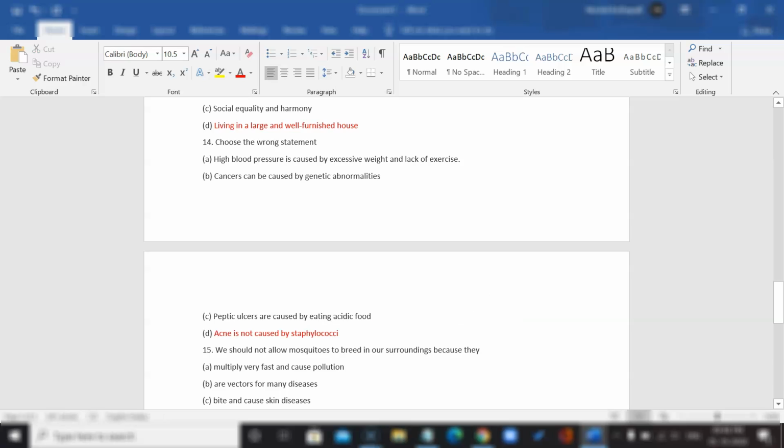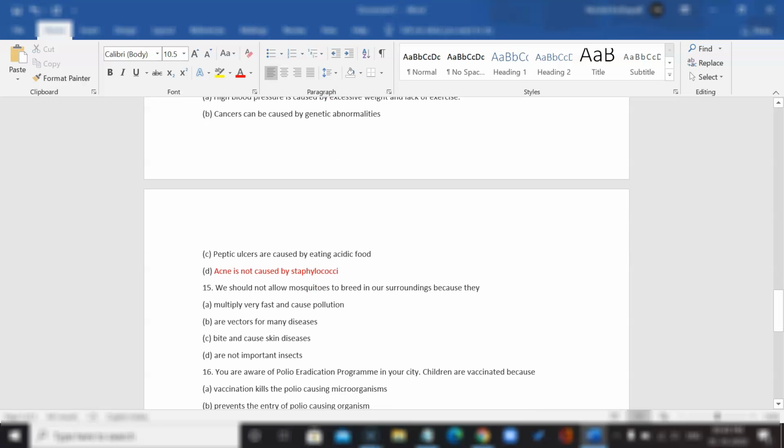There's actually two types of acne. There's bacterial acne and fungi acne. So bacterial acne is caused by a bacteria known as Staphylococcus.